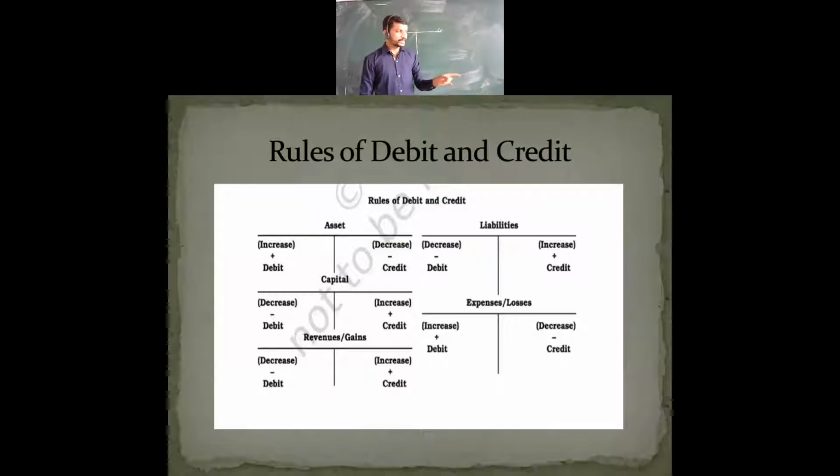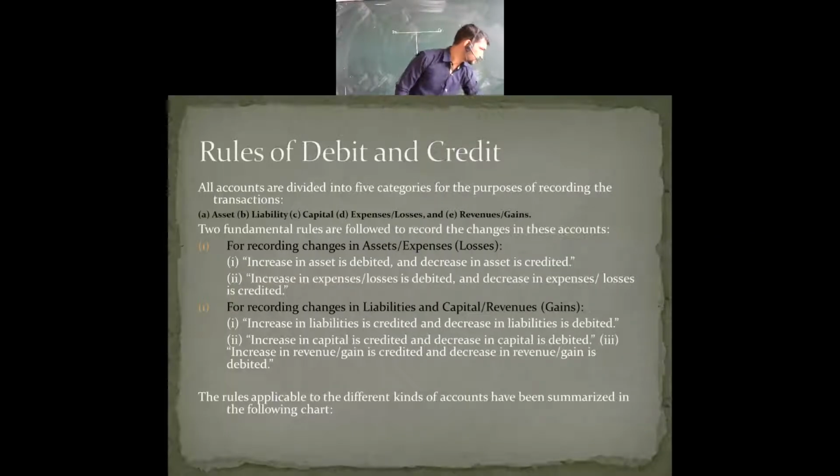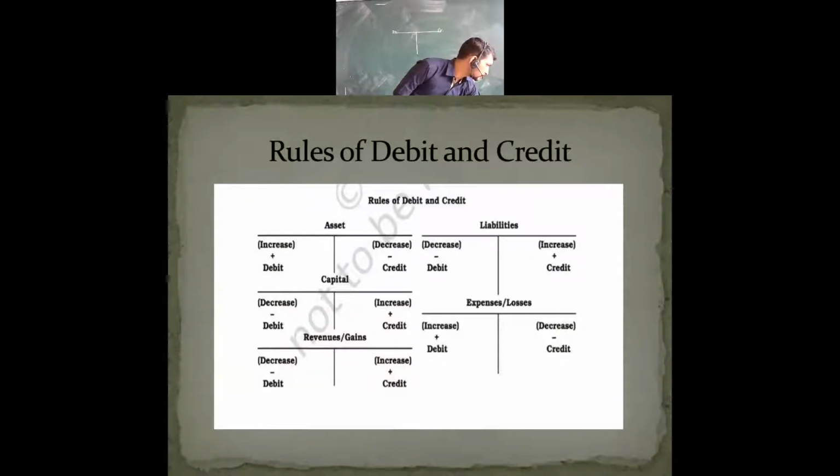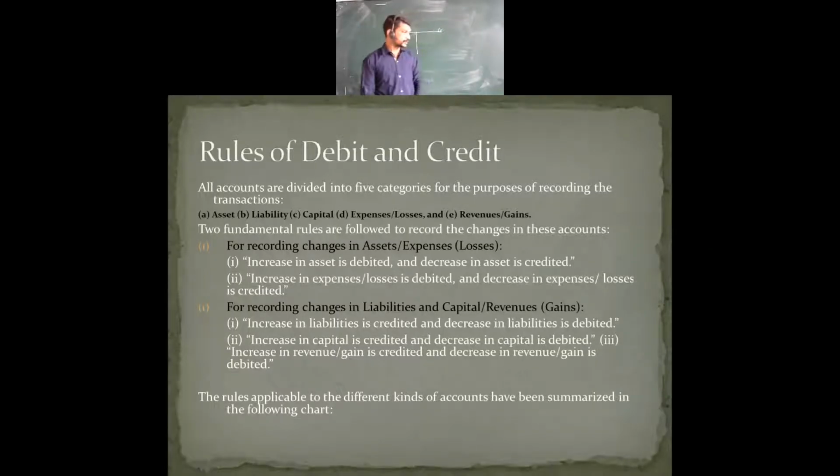Now the second point, about liabilities. When there is an increase in expenses and losses, we debit it, and decrease... sorry, it is not that one, it is down below. I was telling you about the liability side, the second fundamental rule.